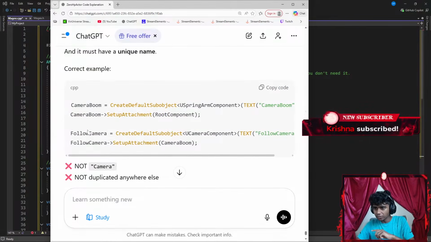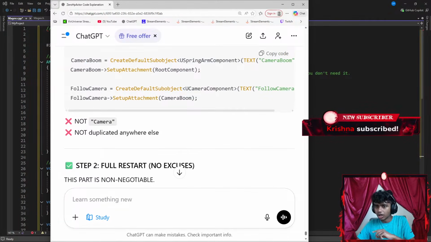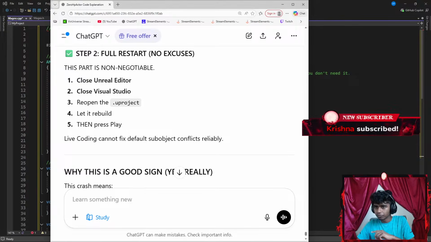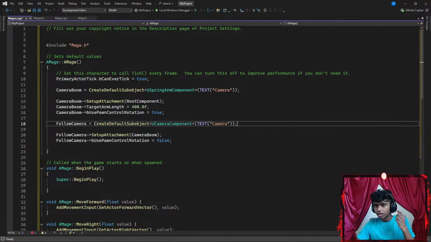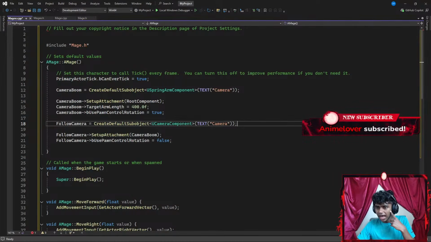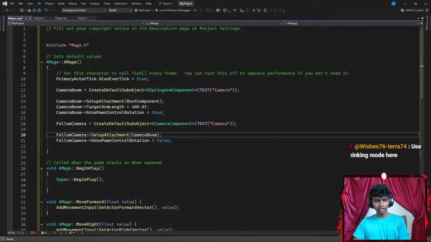Okay, did I create a duplicate camera? I don't think so. This is camera boom, this is camera component. Not duplicated anywhere. Okay, full restart. Did I really create two cameras? I created just one camera. Follow camera, it's just one. Okay, use thinking mode here. Oh, I could actually try that.